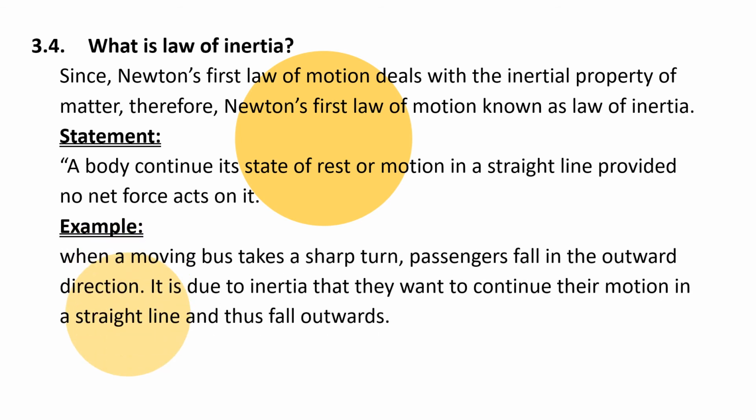After the statement of Newton's first law of motion, you have to write the example. When a moving bus takes a sharp turn, the passengers fall in the outward direction. This is due to inertia: they want to continue their motion in a straight line, and thus they fall outward.